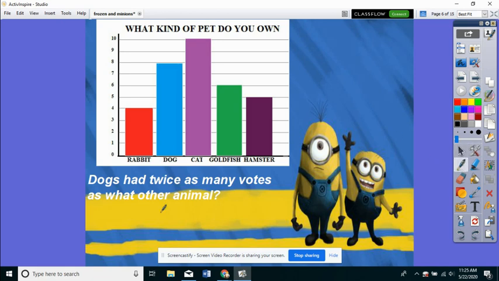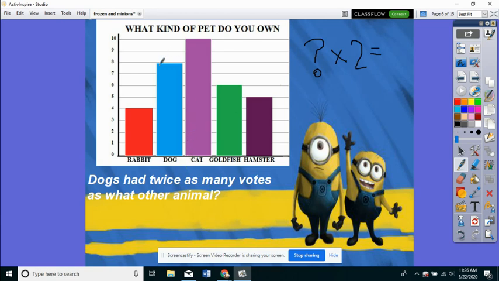Here's another question. Dogs had twice as many votes as what other animal? This question works backwards. It kind of is a flipped version of what we just worked on. Before, we asked which one has twice as many as another one. Now we're saying we know that dog has twice as many as another type of pet, and we have to figure out what type of pet that is.